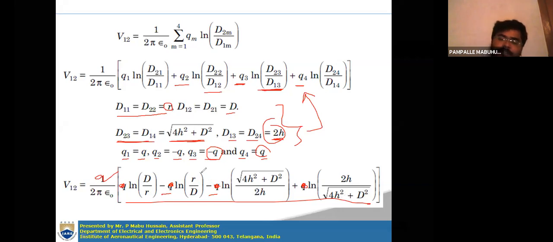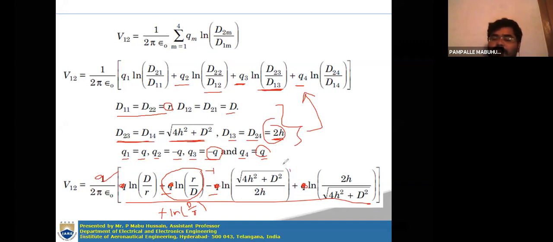Right. So now this is a minus of ln r by D, so this can be written as plus ln capital D by r. Right. So this minus 1 will go to the power, so it will become ln D by r.